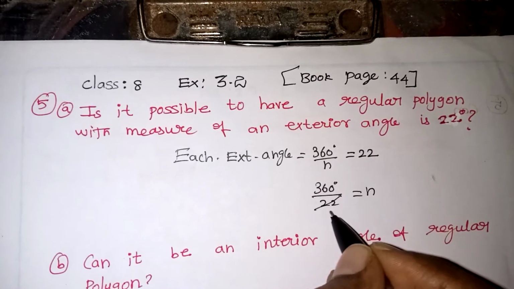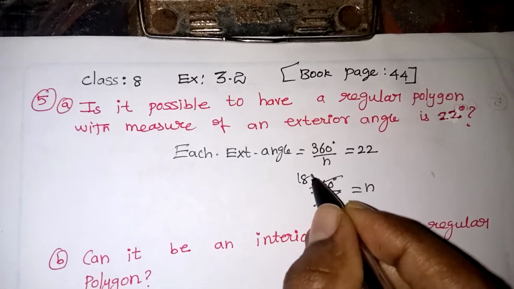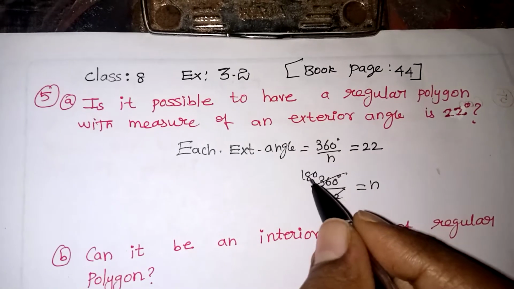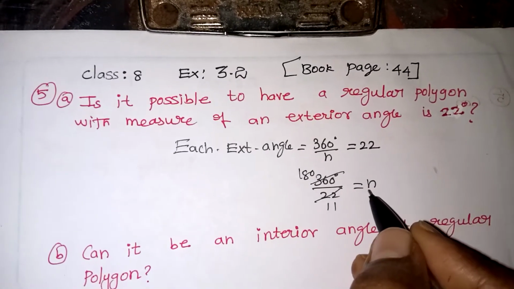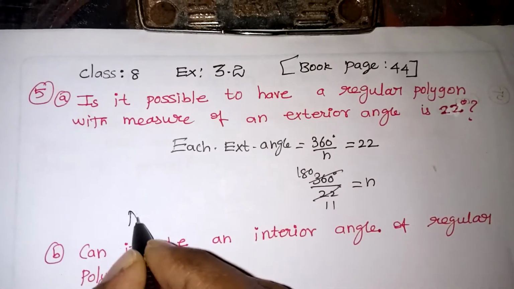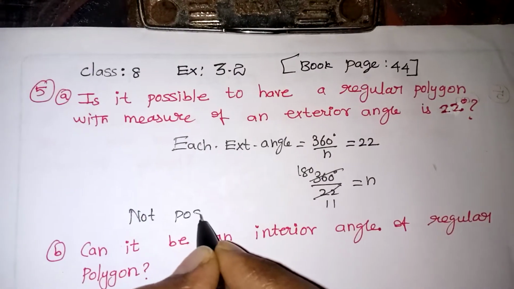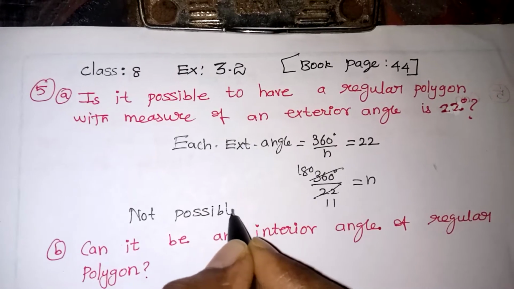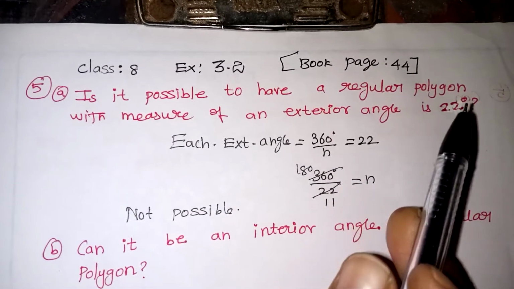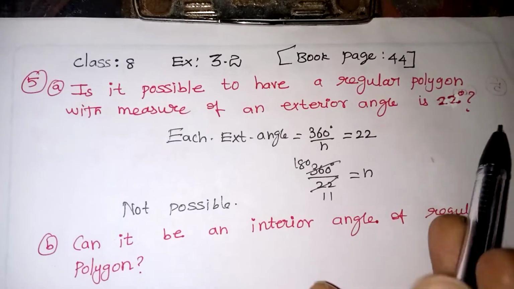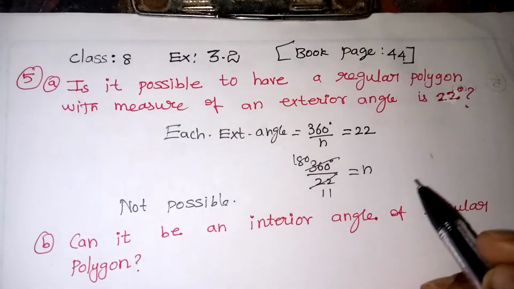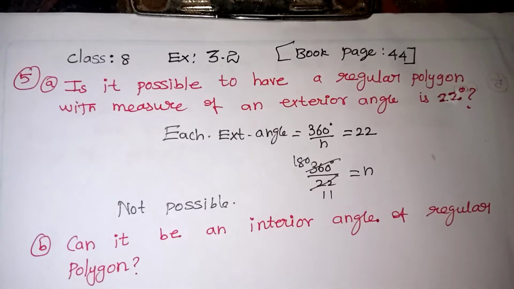By the 2 table, this is 11 times, this is 180 times. So 11 is not able to cancel the 180, it will come to a decimal only. So the number of sides cannot be a decimal at all. So it is not possible. 22 degrees cannot be the exterior angle for any regular polygon. We can say it's not possible because we are not getting the number of sides.